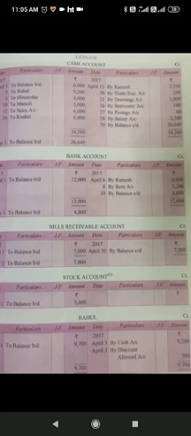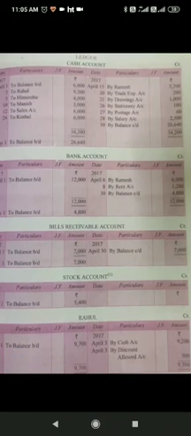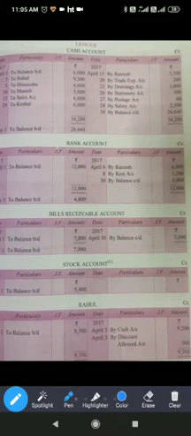So now for the opening entries, you will do to balance brought down. For assets, the balances are brought down on the debit side, and for the liabilities, the opening balances are brought down on the credit side.